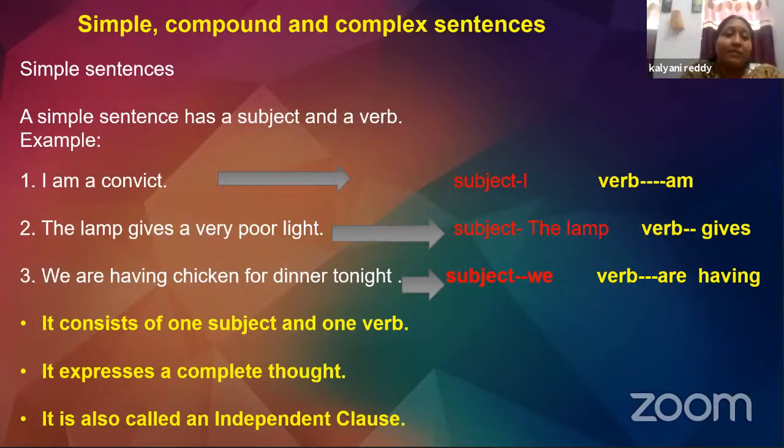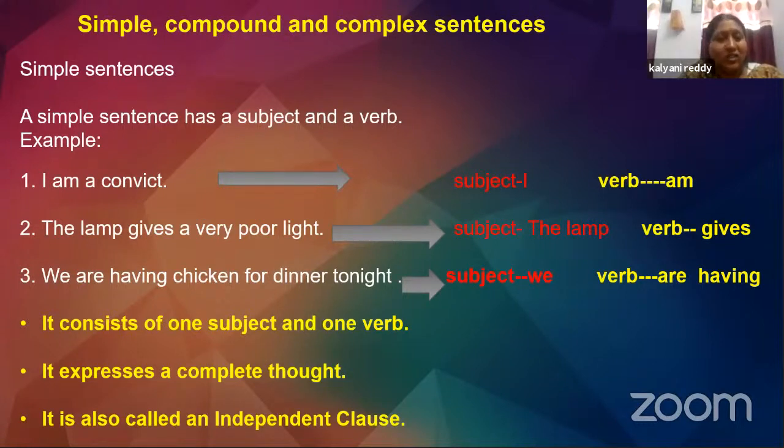Now, in the second example, the lamp gives a poor light, you can see the subject is the lamp and the verb is gives. Now let's move on to the last example: we are having chicken for dinner tonight. Now, what is the subject here? The subject is we, whereas the verb is are having. Now note here, are is called a helping verb or rather an auxiliary verb, and having is the main verb.